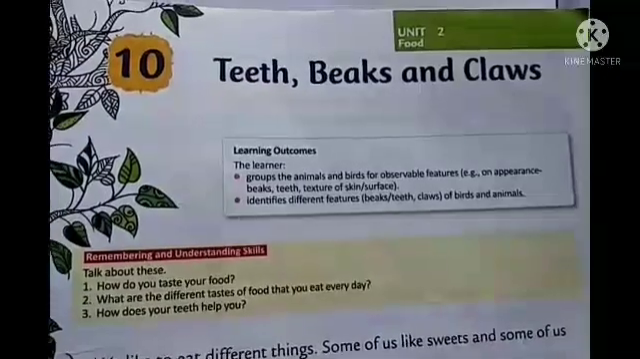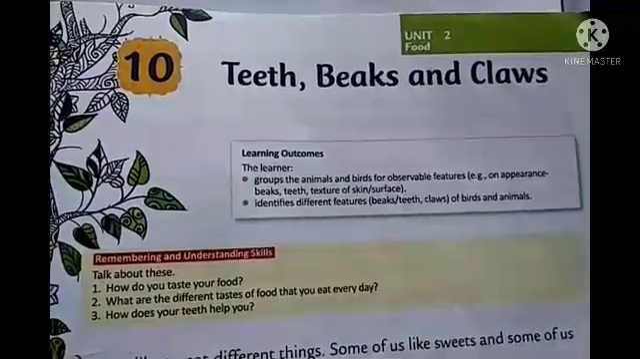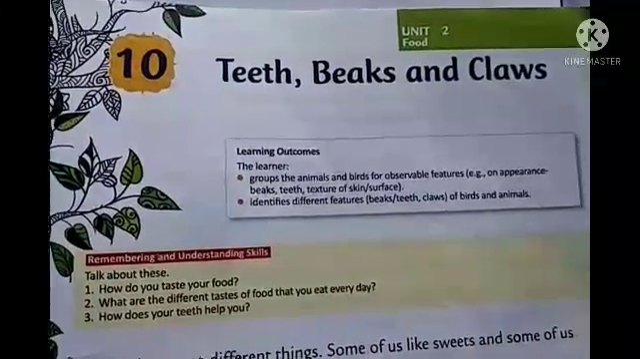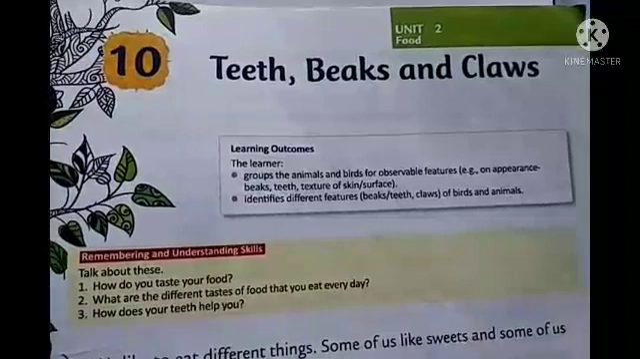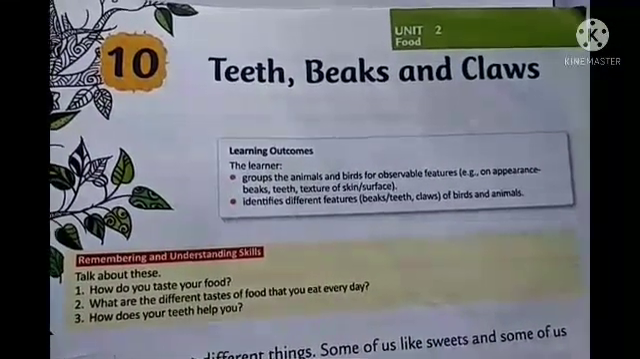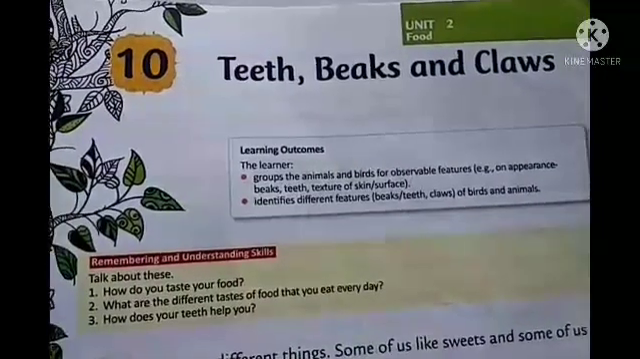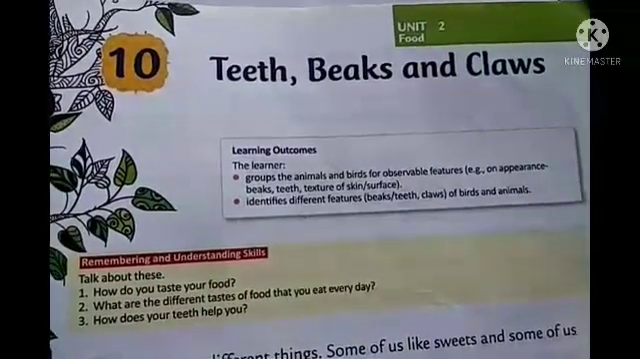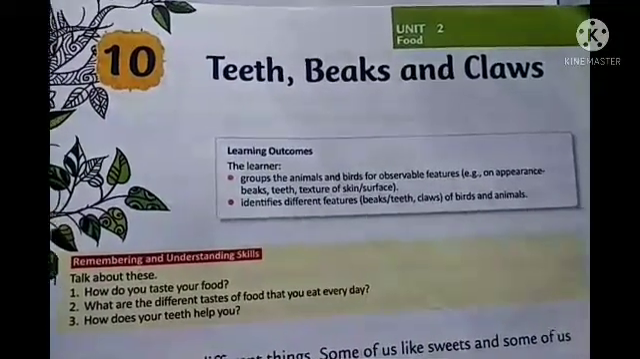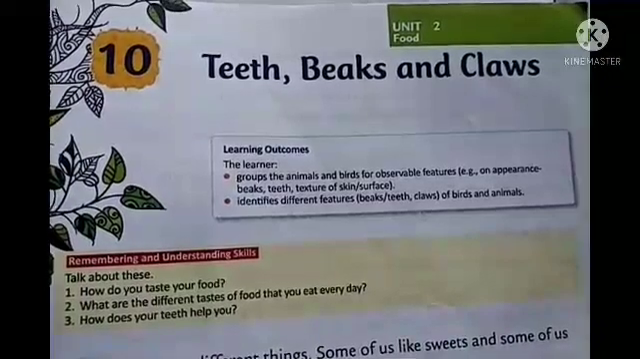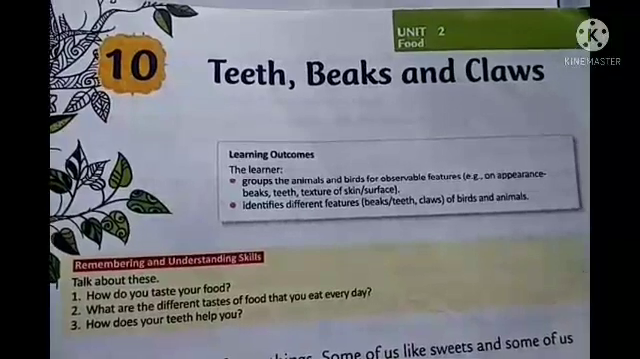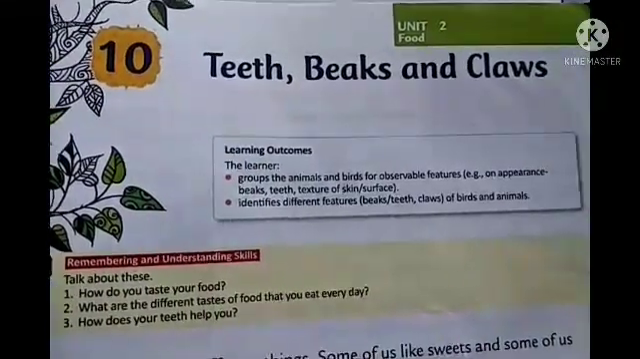So here in this video we are going to begin a new chapter, that is chapter 10, and it is all about teeth, beaks and claws. From this chapter you are going to learn about different types of teeth of different animals, and as you know, in case of birds they have beaks, and animals with different types of claws. You will also be able to identify different features of different kinds of animals, including birds and other animals.